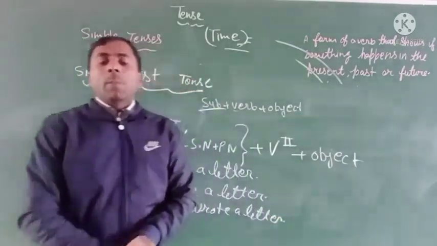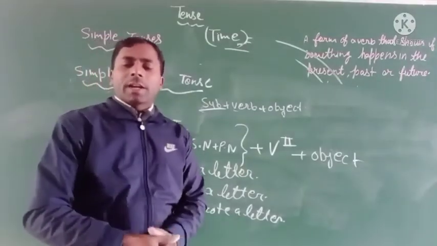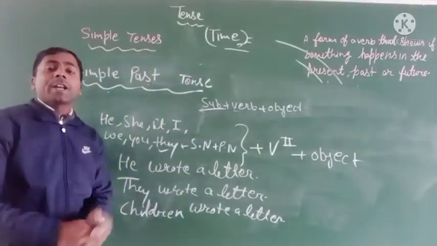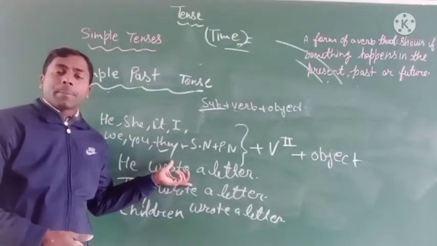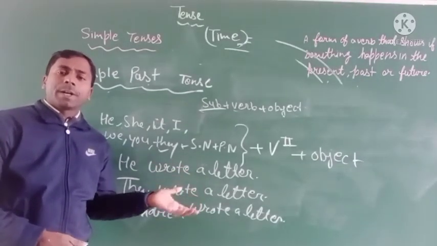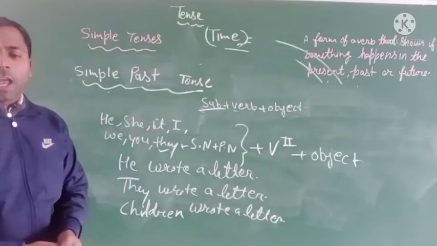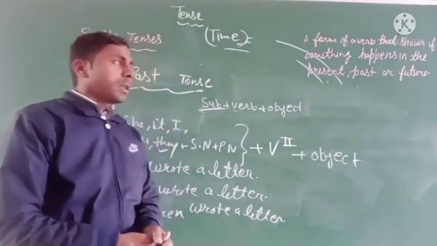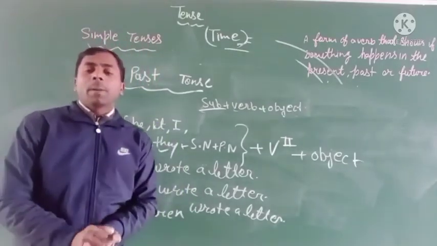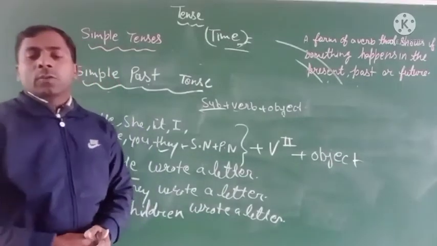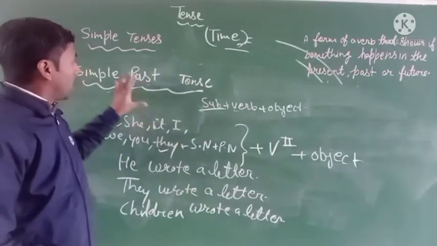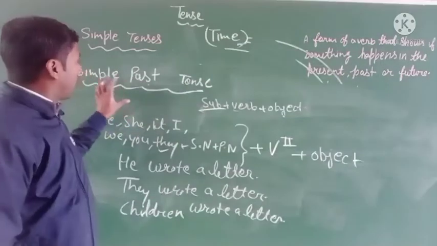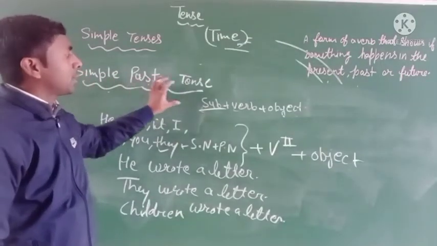Simple past tense refers to an action that has already been completed in the past. So you can see here the action is already completed in the past. And it is also used to express some past habits, for example, my father always played golf on Sunday. So this type of sentence refers to simple past tense.